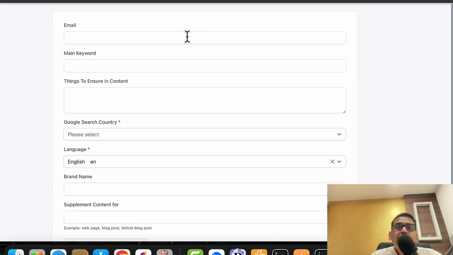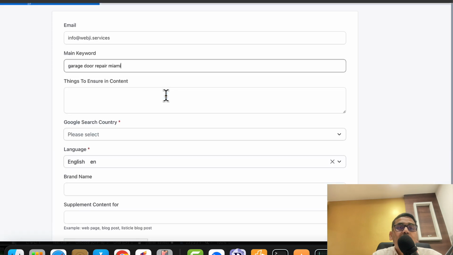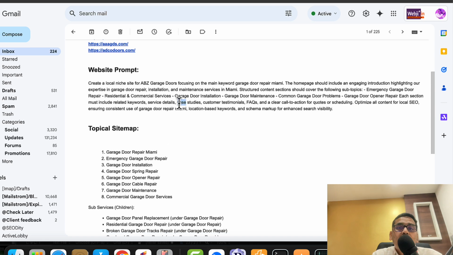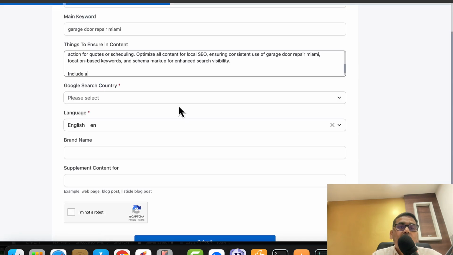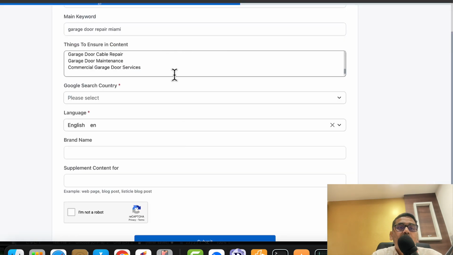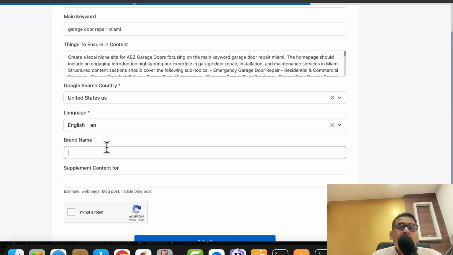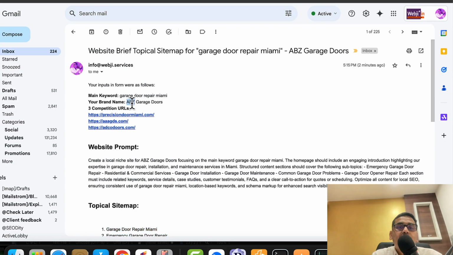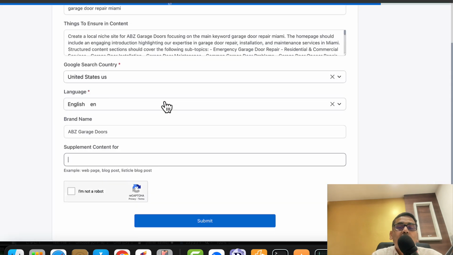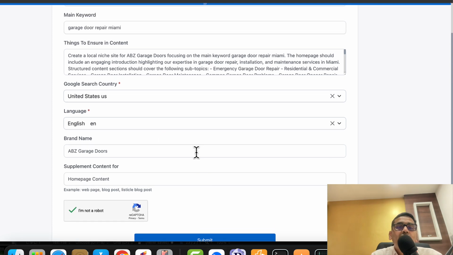Okay, so what I will do, suppose I want to create my homepage content, is copy this main keyword here and include all these services in the outline. Because I want to link all these services from the homepage, I will mention them here specifically. I will choose United States and put the brand name, whatever the example brand name is in our case, and homepage content. So this is my exact setting I will use for the homepage content using the AI SEO Writing Tools app.